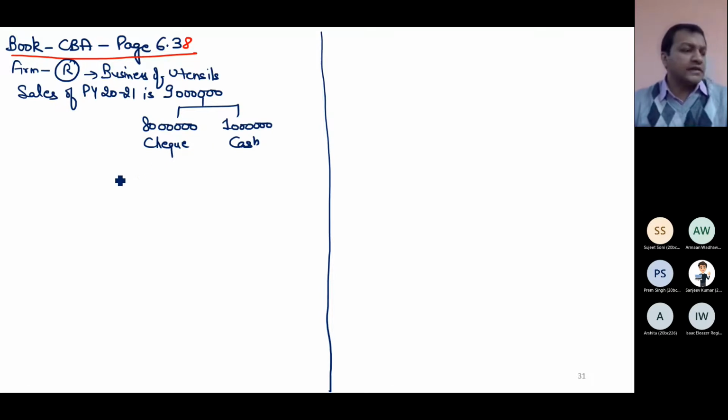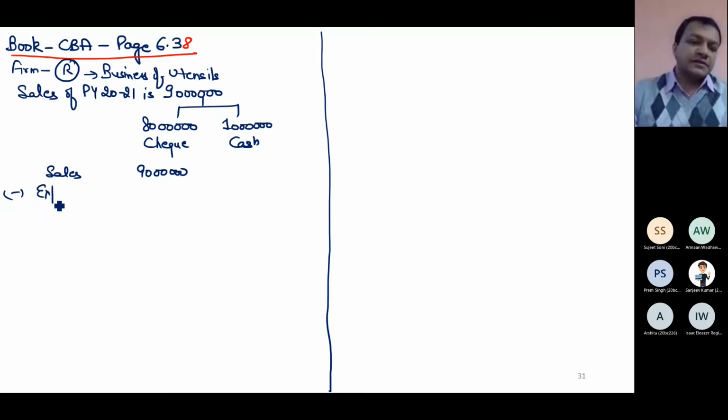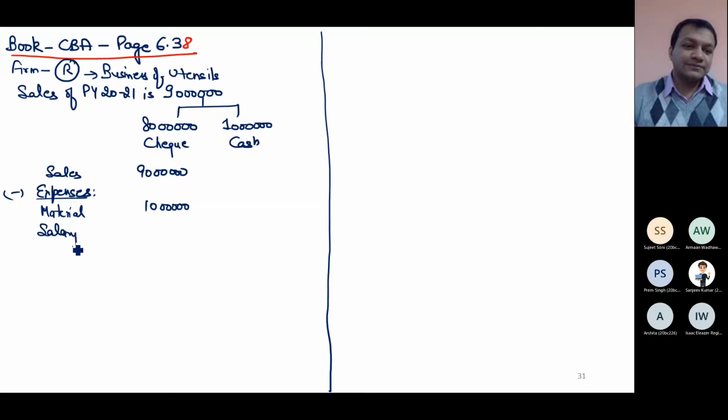Now the records he has given are sales of 90 lakh less expenses. The details of expenses are as follows: material 10 lakh, salary 56 lakh, depreciation 15 lakh.